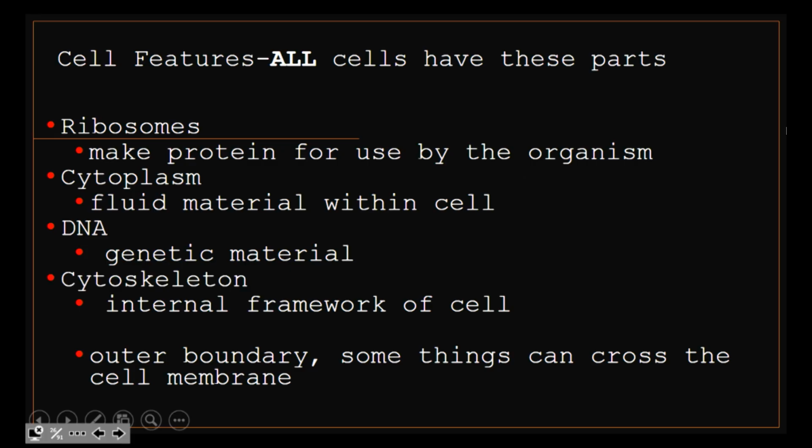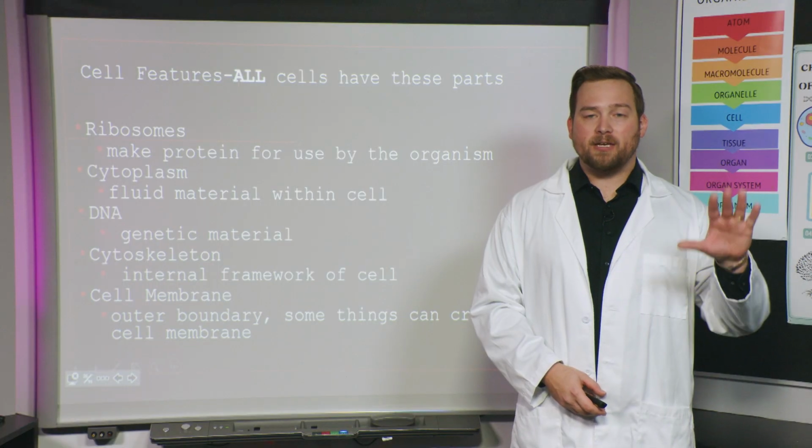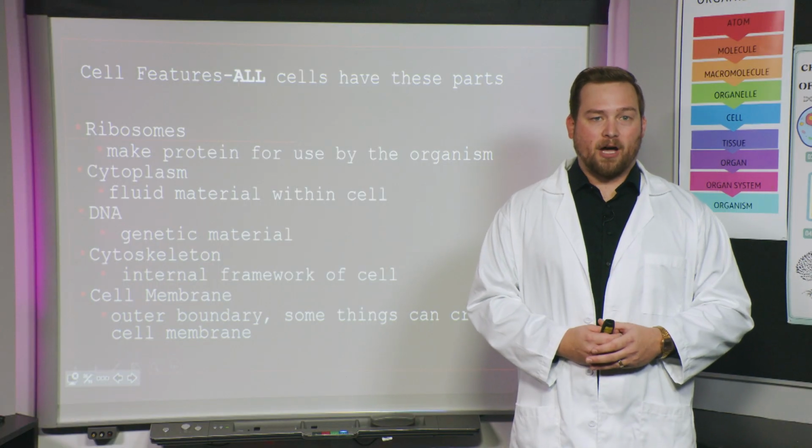There's that prefix again, cyto, C-Y-T-O, means cell. So this is the skeleton within the cell. And then the last cell feature, every cell has this, it's the outer boundary. It lets some things into the cell, but not everything. What's that called? It's called the cell membrane, that's right. So these are 5 things that all cells have in common, okay?